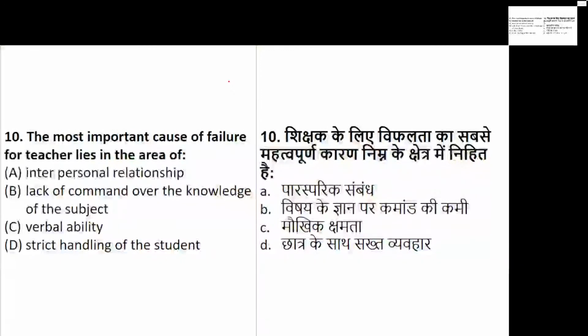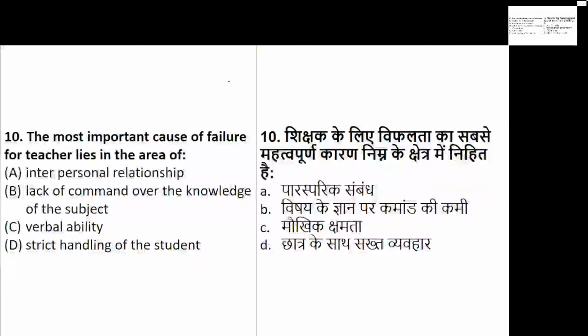When we are talking about the most important cause of failure for teacher, it indicates which area? Is it interpersonal relationship, a lack of command over the knowledge, the verbal ability, or the strict handling of the students? So the important cause of failure lies in the area of what?